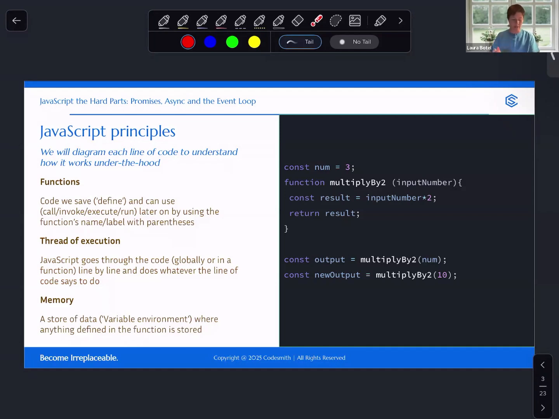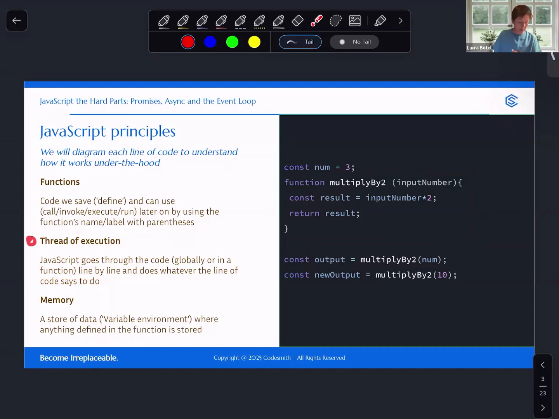So the principles that we're going to focus on, these foundational pieces, are functions. We know that functions are sets of instructions that we can run over and over and over again. We have a function definition here on the screen. When we define a function, JavaScript knows to wrap that code up and have it ready for when we might invoke that function at a later time. So functions are incredibly important. They help us keep our code dry, keep us from repeating ourselves. And they are particularly key when we are talking about asynchronicity.